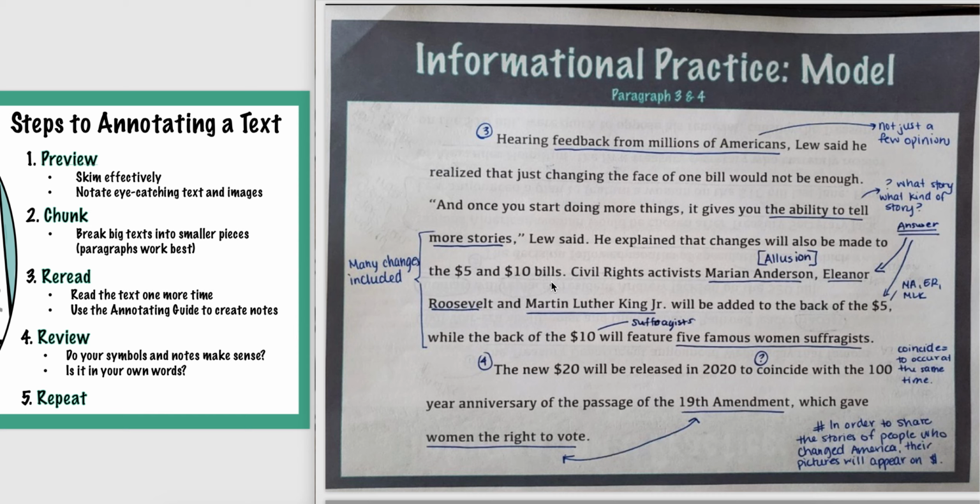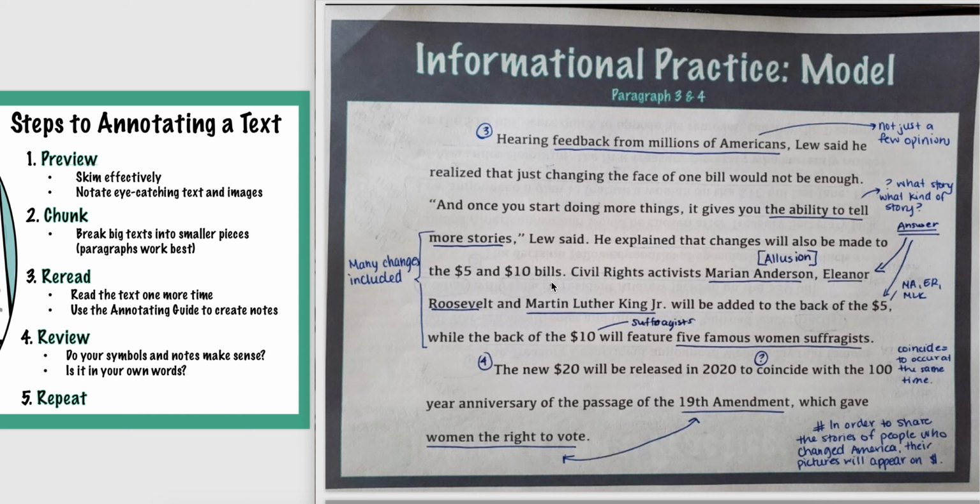So now it went from that one simple plan that fell apart, right, for Harriet Tubman to replace Alexander Hamilton, to now there's been many changes. So he's making allusions by talking about Marian Anderson, Eleanor Roosevelt, and Martin Luther King Jr., who have had an impact on civil rights. But if you don't know who those people are, it might be hard to make that connection. But these are people that changed the face of America.